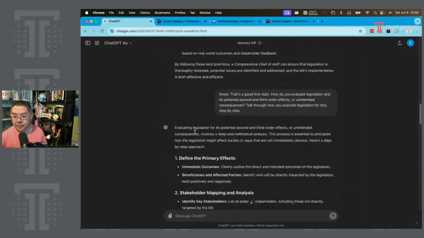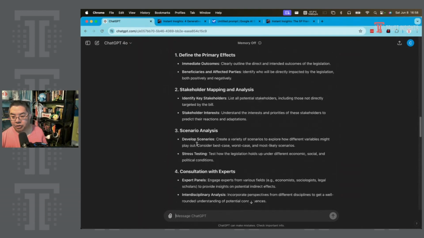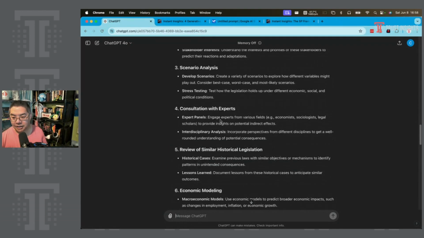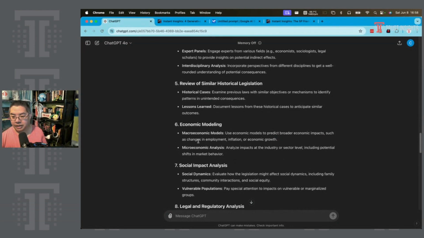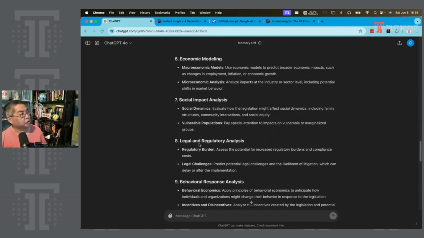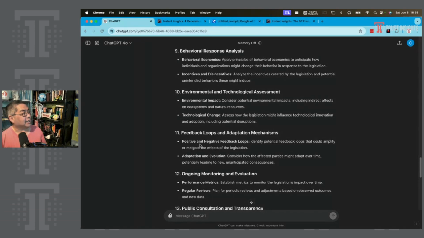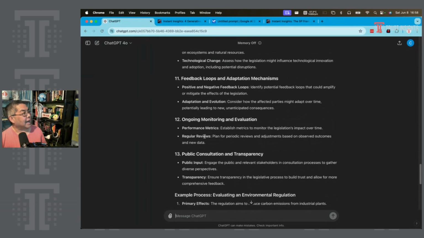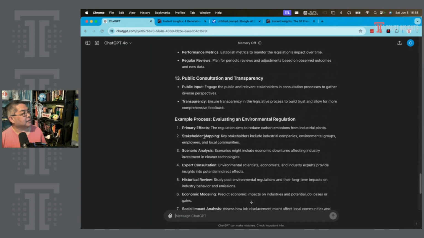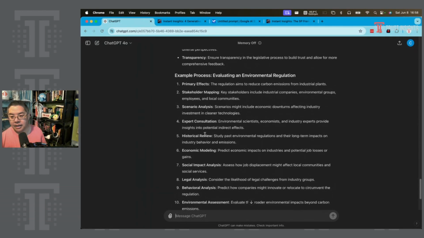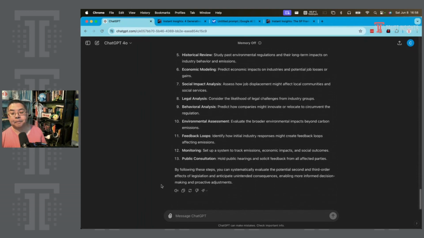So we have here: define the primary effects, stakeholder mapping and analysis, scenario analysis, consultation with experts, review of similar historical legislation, economic modeling, social impact analysis, legal and regulatory analysis, behavior analysis, environmental and technological assessment, feedback loops and adaptation mechanisms, public consultation and transparency. Example, and this is some environmental examples. So that's really good. Now, the next thing I want to look for, great.